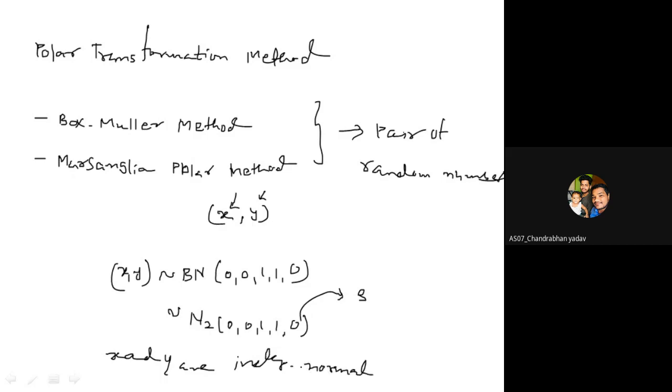So in both the methods they have used that concept. First we are given that x and y both are independent normal variates. Then we can write the joint density, and then by using the polar transformation method we can get the form of the density in terms of r and theta.